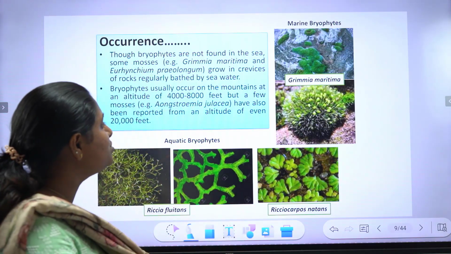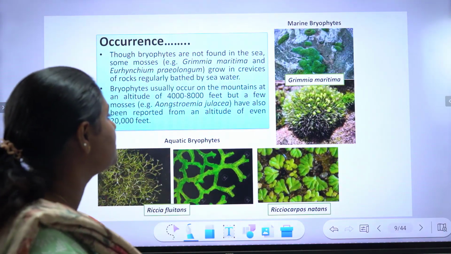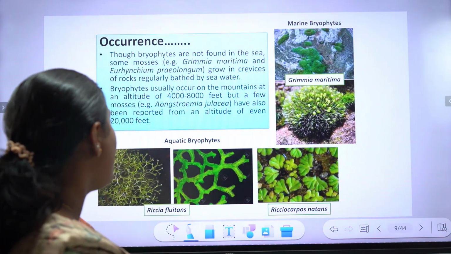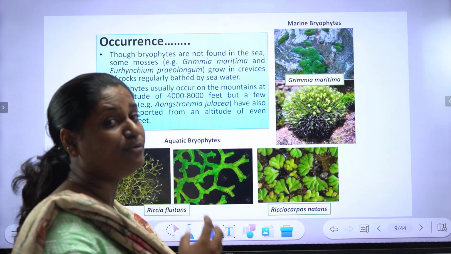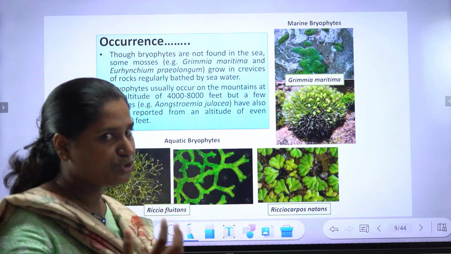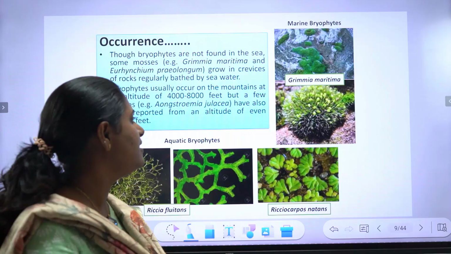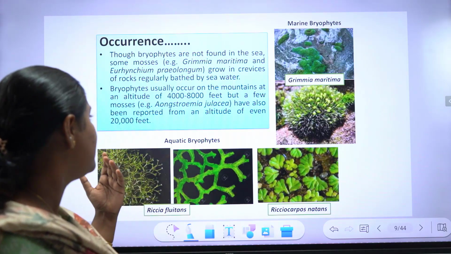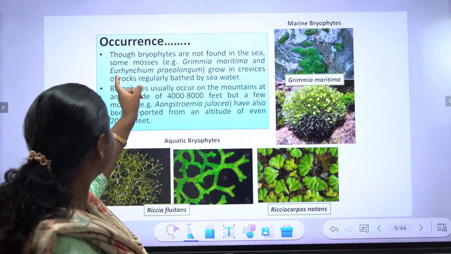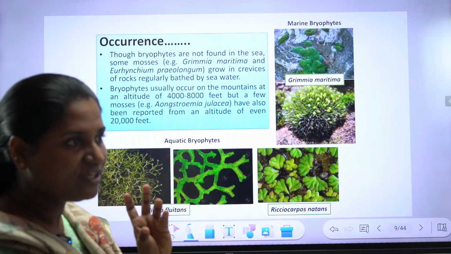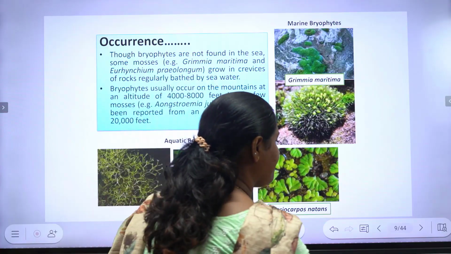Bryophytes usually occur on mountains at an altitude of 4,000 to 8,000 feet, but a few mosses, such as Anoectangium, have been reported from altitudes of even 20,000 feet. So usually they survive 4,000 to 8,000 feet above sea level, but some species are reported above 20,000 feet. Grimmia maritima and Eurhynchium praelongum are of special reference as they can survive saline conditions.